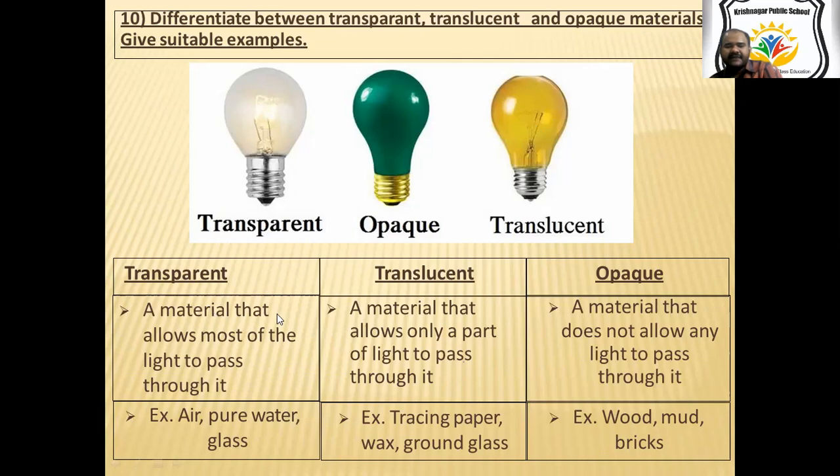Okay, so a material that allows all the light to pass through it is called transparent. The material which does not allow any light to pass through it is called opaque, and the material which allows a little bit of light to pass through it is called a translucent object. Examples are also given over here. Pure water and glass are transparent. Tracing paper, wax paper, and ground glass are translucent objects. Then bricks, walls, and cardboard are all opaque objects.